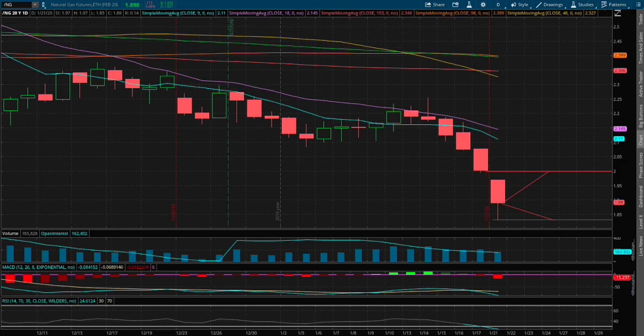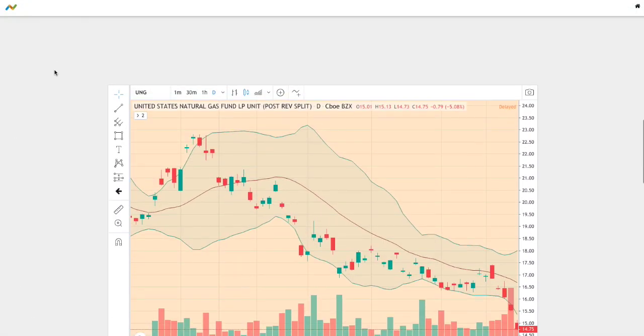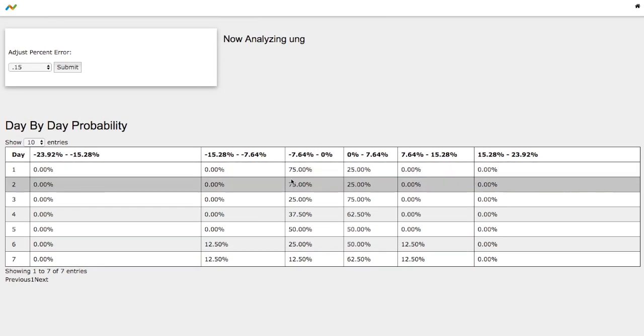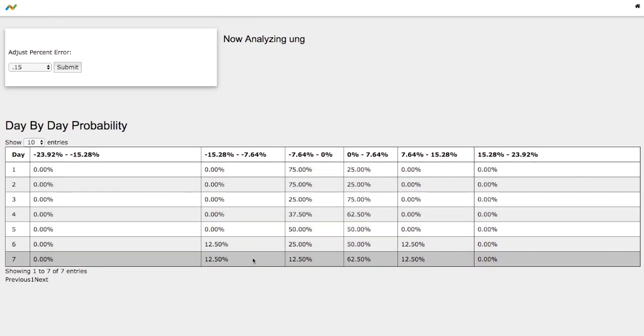So back to the day-by-day probability model. As the day progresses, we see that on the 7th day we see a 25% chance between the second standard deviation lower and standard deviation 1 lower. We do have a 25% chance that natural gas will head down lower.